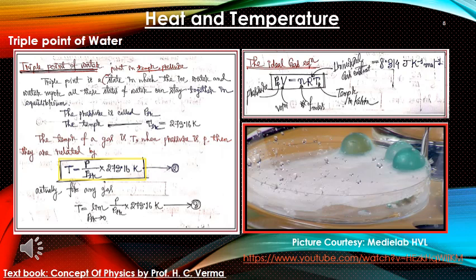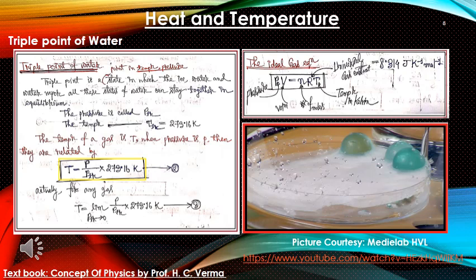So the triple point, as I have written, is a state or point in temperature and pressure in which ice, water and water vapor, all these states of water, can stay together in equilibrium. At that triple point, the pressure is called P triple point, and the temperature is T triple point, that is 273.16 Kelvin in the absolute scale of temperature.